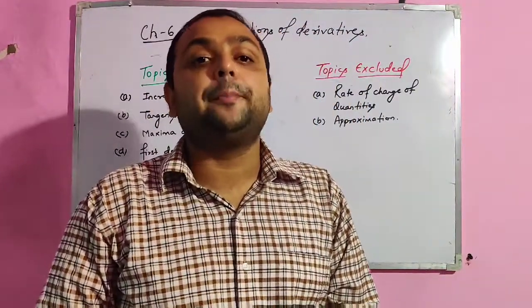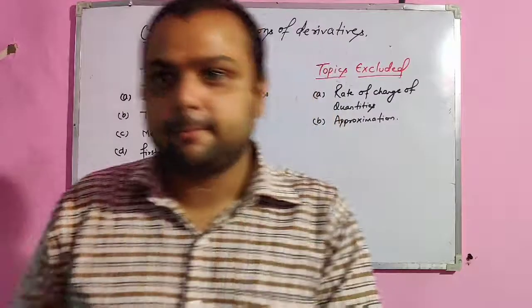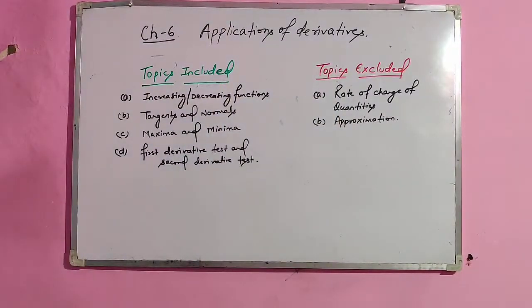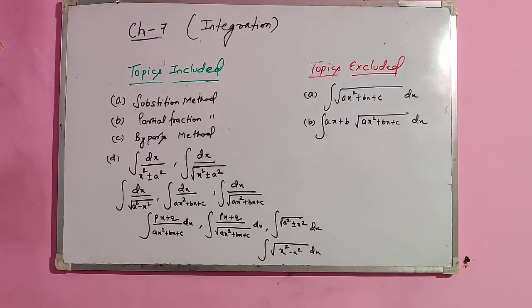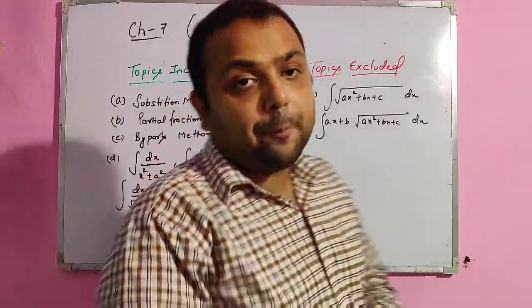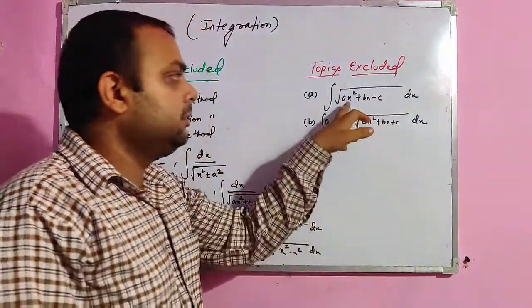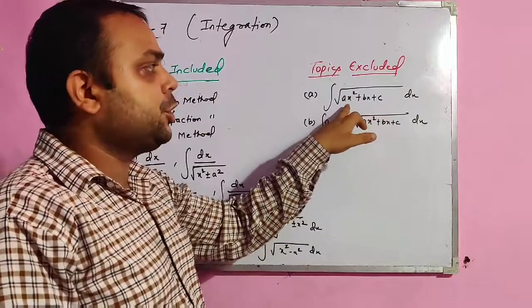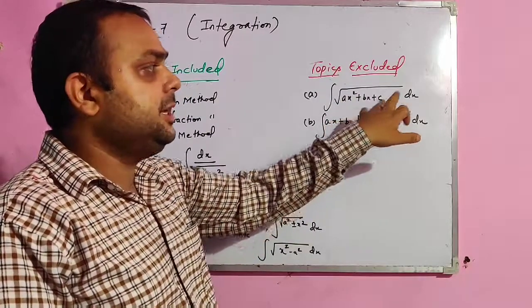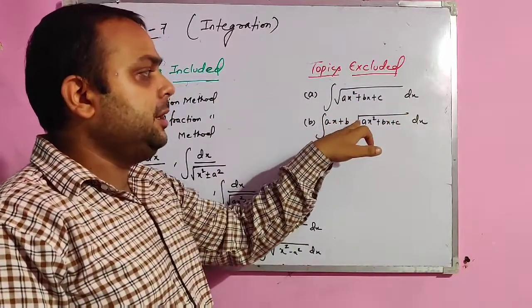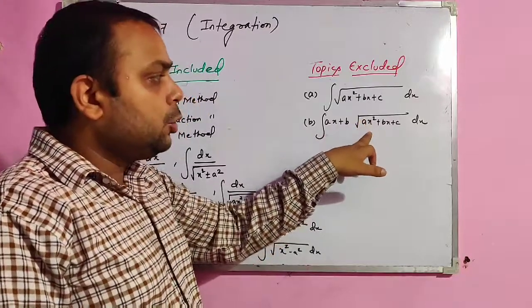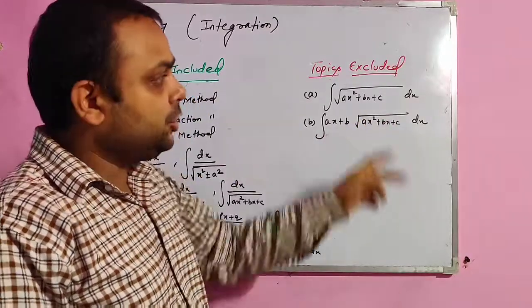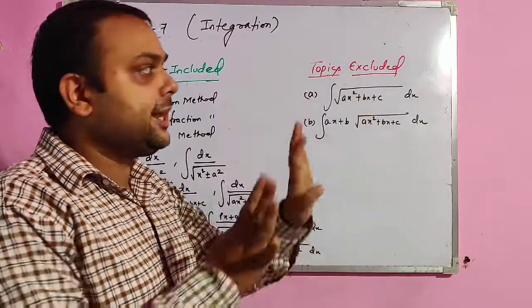Now we'll start chapter number 7, integration. In chapter number 7, integration, the topics that are excluded are this type of integration: integration of under root ax square plus bx plus c, and integration of ax plus b into root of ax square plus bx plus c. So these two forms of integration are excluded.